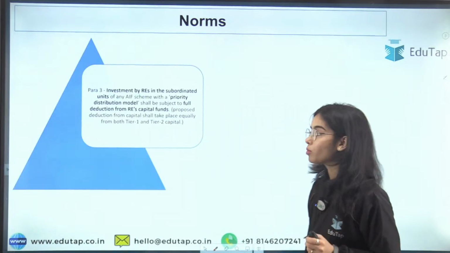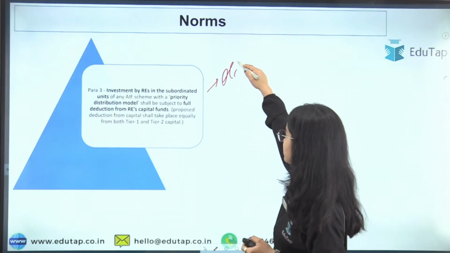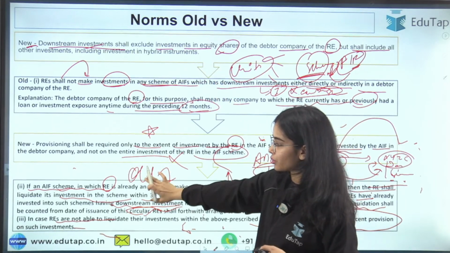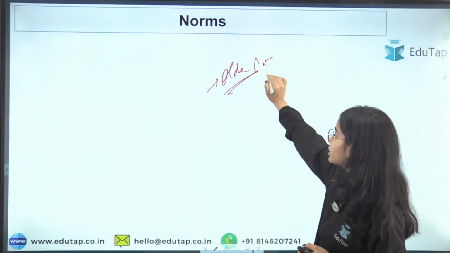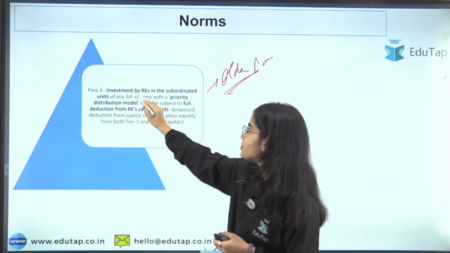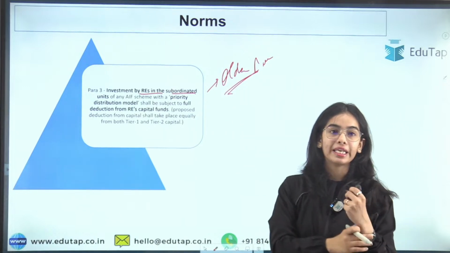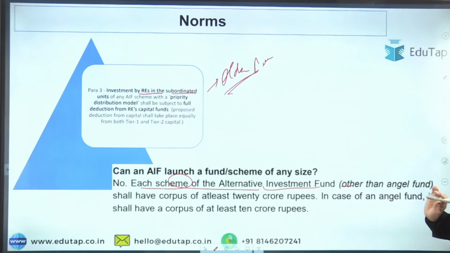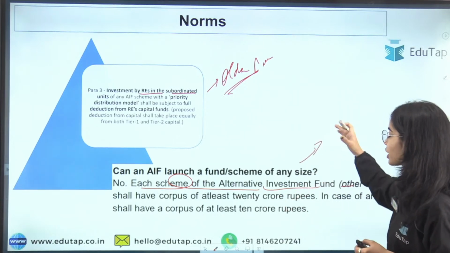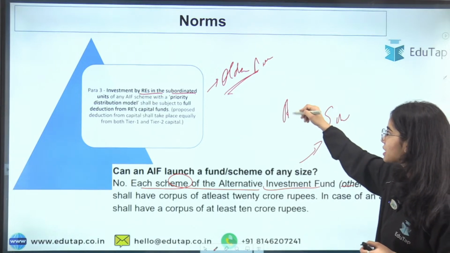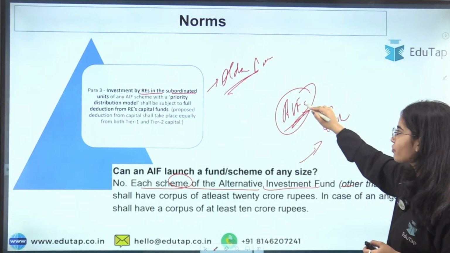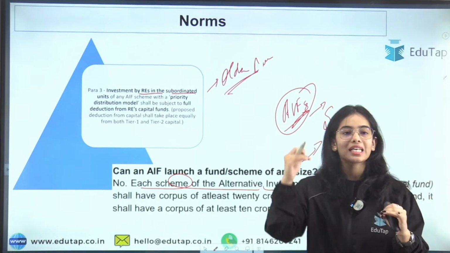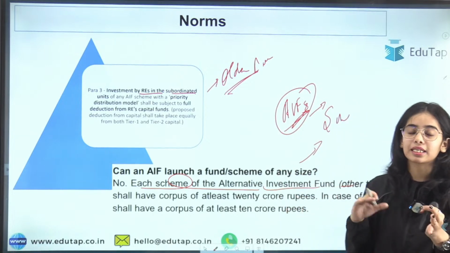Now another norm is, so this is the older norm. So this was para 1, this was para 2. So now coming to the older norms. Para 3: investment by REs in the subordinated units of any AIF scheme. Each scheme of the alternative investment fund has a corpus, has a fund. There can be multiple schemes of the AIF, and each scheme has a different corpus and different kinds of units that it is investing in.